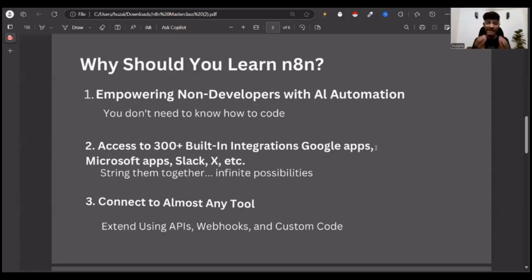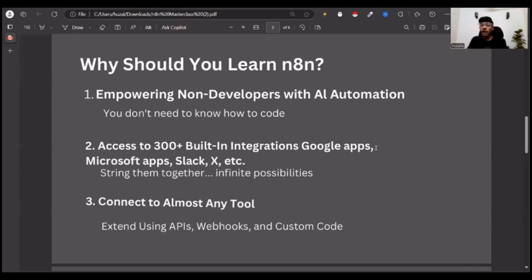Now, while creating this slide, I was having a lot of thoughts in my mind about why you shouldn't. But let's talk about the core fundamentals of why exactly you should learn n8n. Because I believe when you're learning something, you should have the exact idea of what you can do, what you can't do, and why you're learning what you're learning, if that makes sense, right? So I have minimized a lot of my points and am getting to three ways. We talked about them in the last slide, but I want to tell you a little bit more.